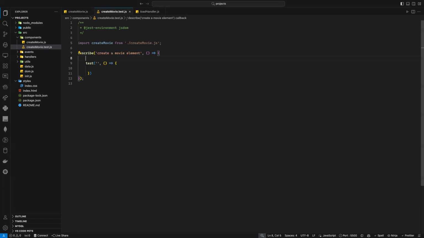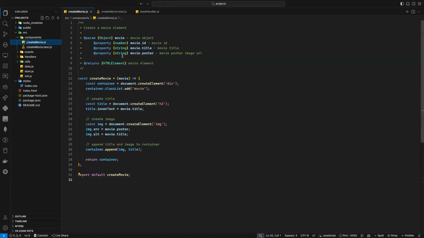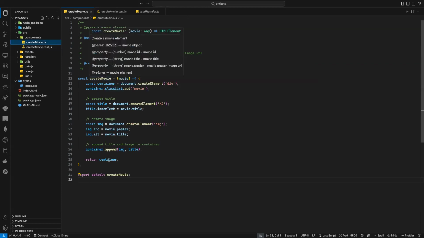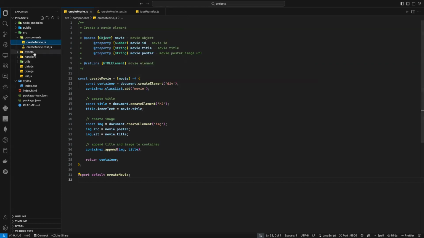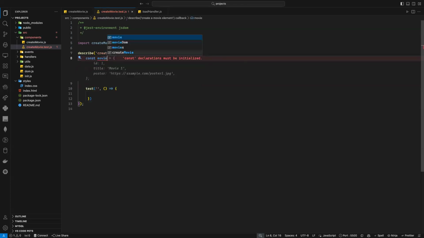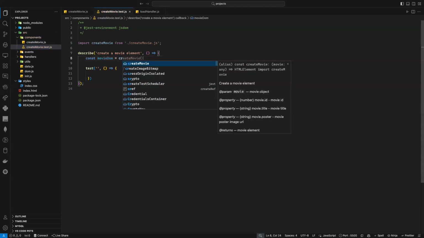Before I do my test, I need to have some data to test my function. Why? Because as you can see, create movie takes an object. I need an ID, I need the title, and I need a poster. So I need to call this function and pass some data, and then it will return me a DOM element, and then I can check the DOM element if it's working or not. So how can I do it? Well, I can just say const movie DOM is equal to create movie. So I'm just calling my function here.